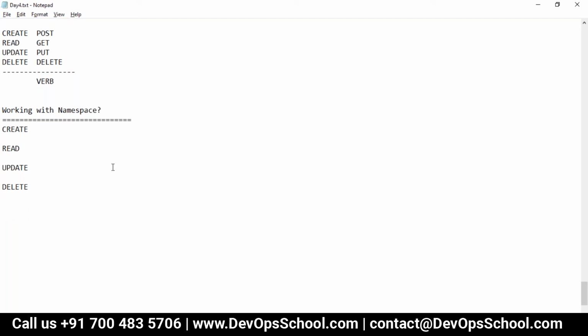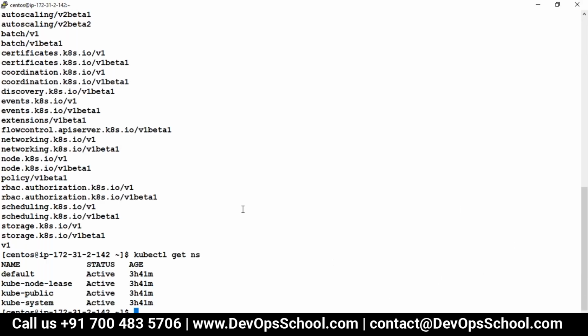So guys, there are two methods which are supported by kubectl, Kubernetes. One is command line, one is YAML file. Okay, simple. You can do through command line also. You can do YAML file also, the YAML file which I was talking about since morning. Command line you can do for one resource, one at a time. But in YAML you can do multiple resources. Simple. So now the question is, how can we do create?